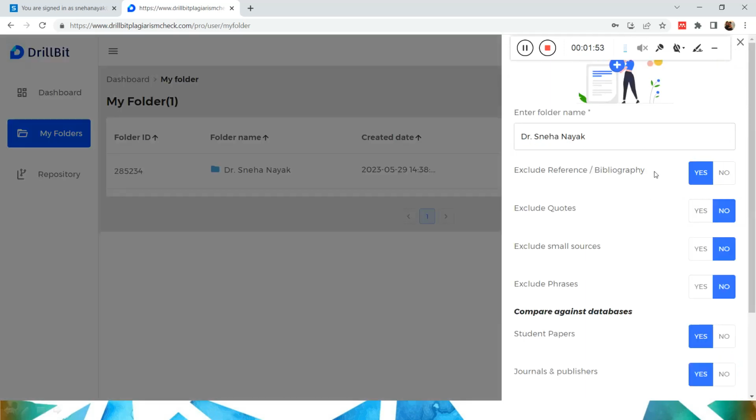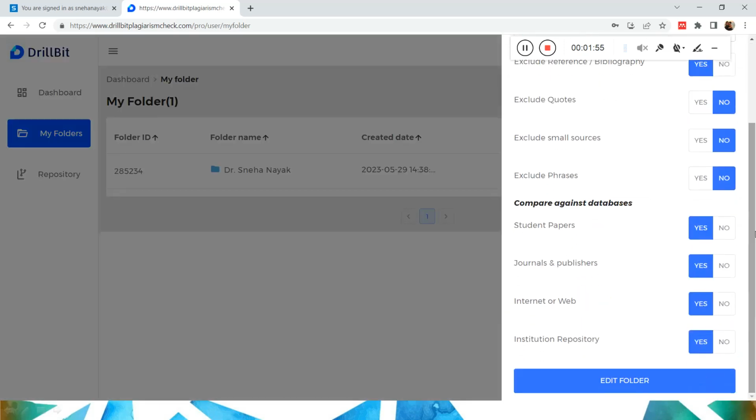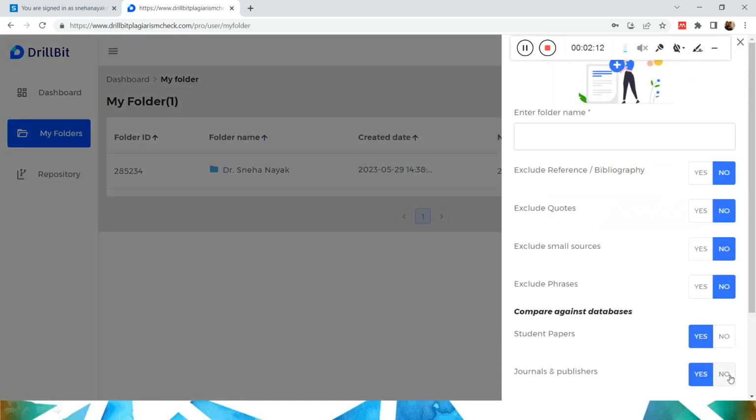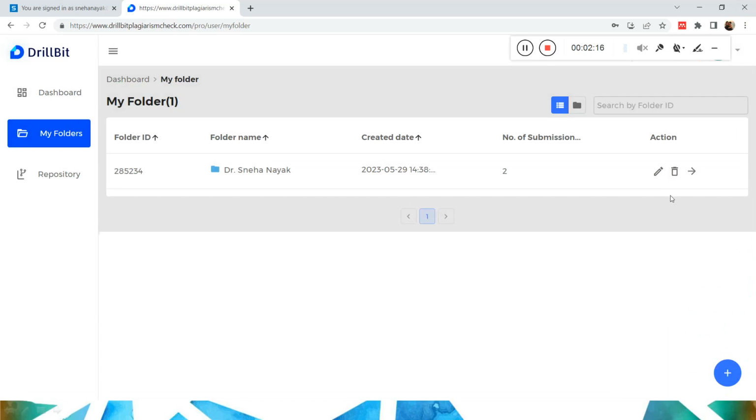Here, edit. If you want to change the settings, you can change it anytime. I've just updated the folder. Now in case I want to add any manuscript to this particular folder: creation of a folder is very, very important. Without this you cannot do anything. So first you have to create this folder as I showed you, and now I want to upload the manuscript. So I can upload the manuscript.